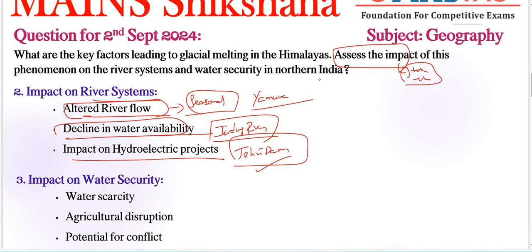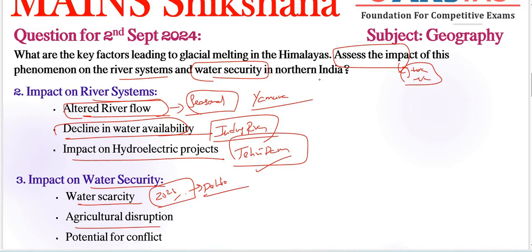So next, coming to the third important keyword, water security. Impact on water security. First important thing is water scarcity, the first important impact. In 2023, we can say Delhi faced a severe water crisis as the Yamuna's water levels dropped significantly. That can be included here, Delhi city, right? Very important. So next, coming to agricultural disruption, also a very important thing here.